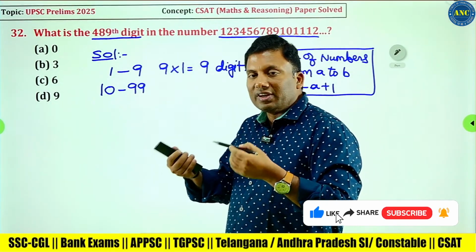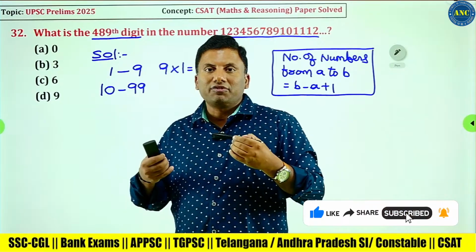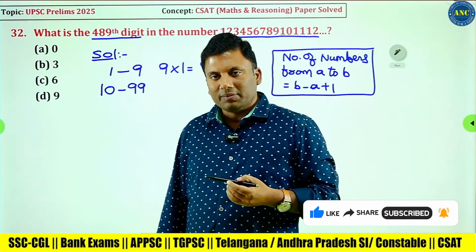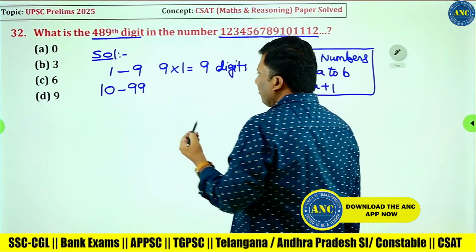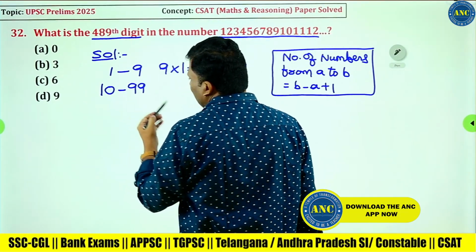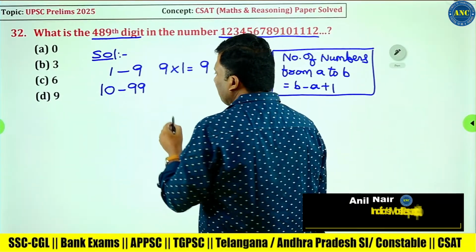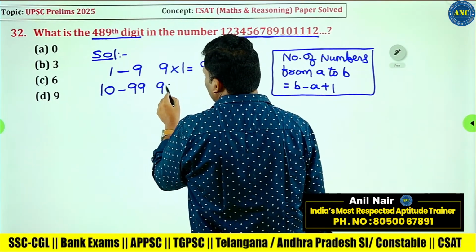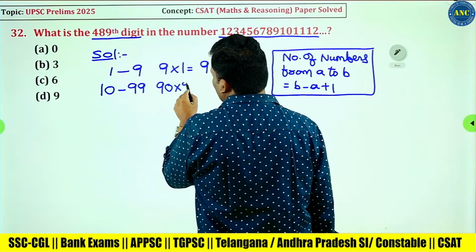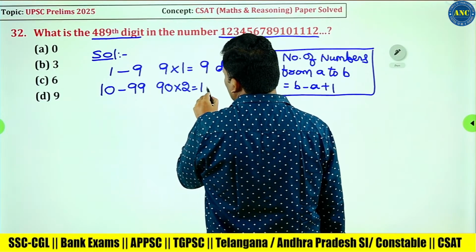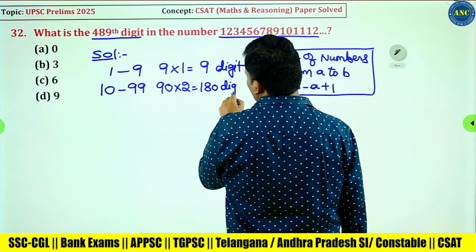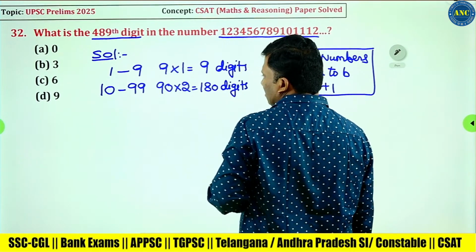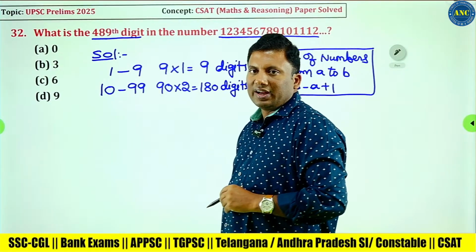From 3 to 7, if I require 3, 4, 5, 6, 7, that is 5 numbers: 7 minus 3 plus 1. So the number of numbers is 99 minus 10, 89, plus 1, 90 numbers. Each number is 2 digits. 90 into 2, 180 digits. Total 180 digits.